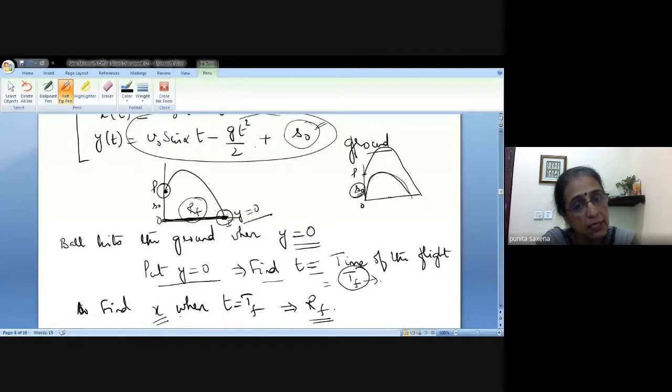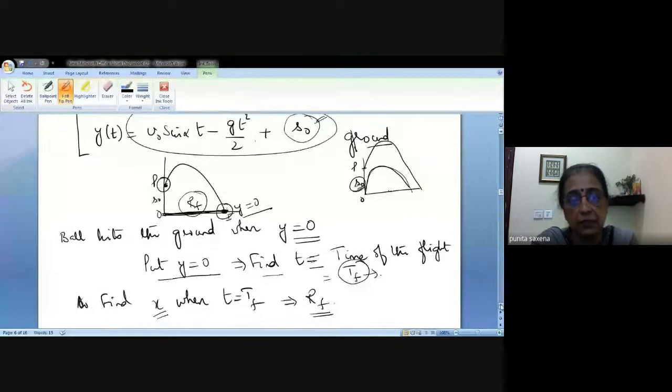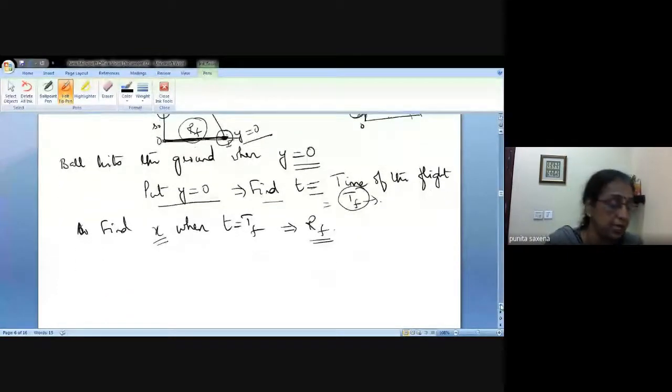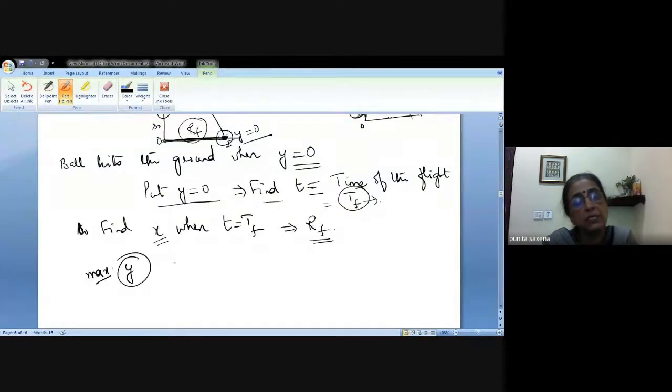Is that okay? Similarly, we could be asked to find what was the maximum height that the projectile attained. Okay, so maximum height मतलब we have to in a way maximize y, or maximize your distance. So we can find the maximum height.